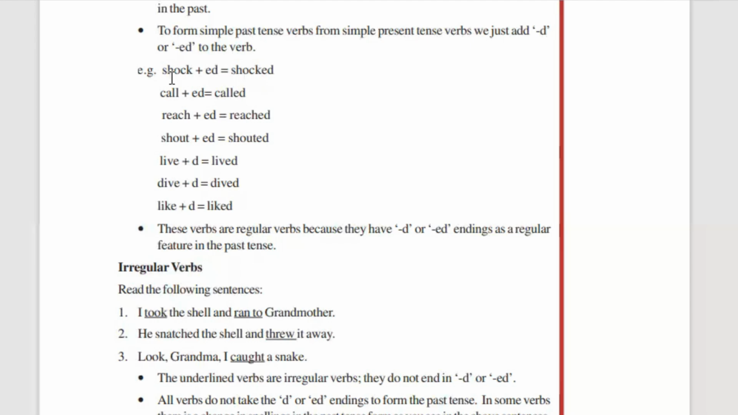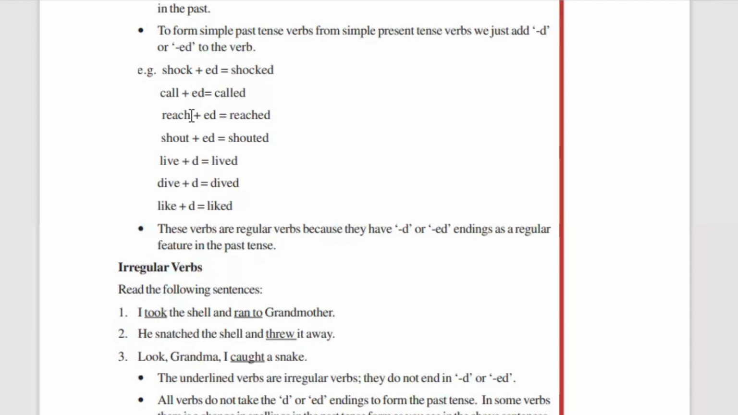So shock is a simple present tense verb. To make it into a simple past tense verb, just add ed to it and you will receive the word shocked. Shocked is what? Simple past tense. Now, you tell me, you got the verb call. You want to make it into simple past tense. So, what will you do? Yes, you will add ed to it. So, call plus ed will be called.